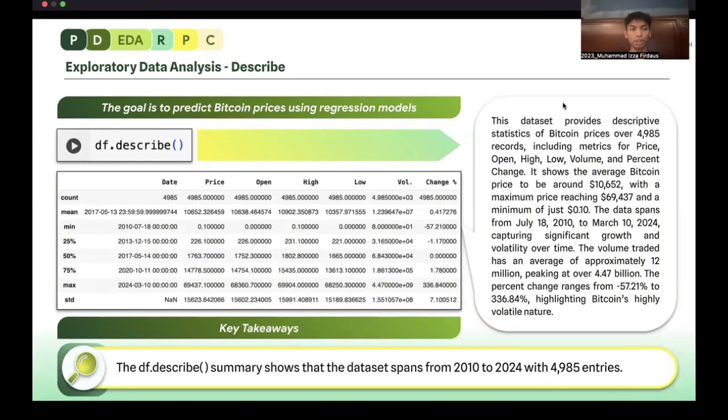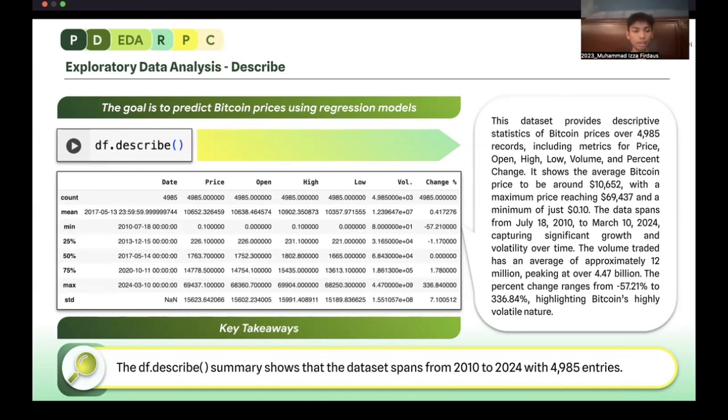Going over the EDA, or the exploratory data analysis, we're going to be explaining the df.describe. The df.describe is basically a summary of the dataset, which shows the dataset spans from 2010 to 2024 with 4,985 entries. From this dataset, we can see that it has the date, price, open, high, low, volume, and also the change in percentage.